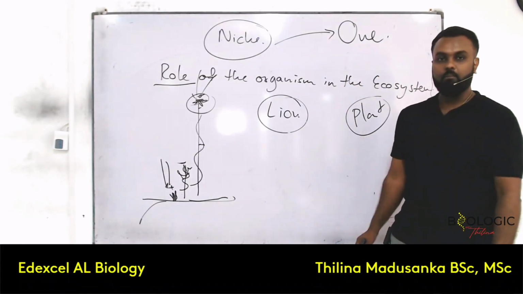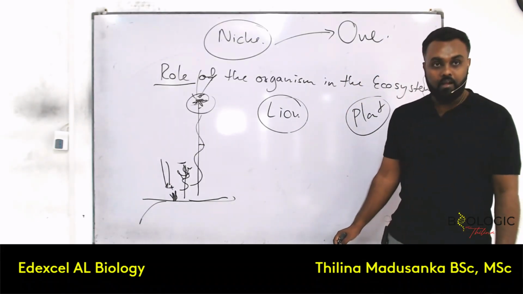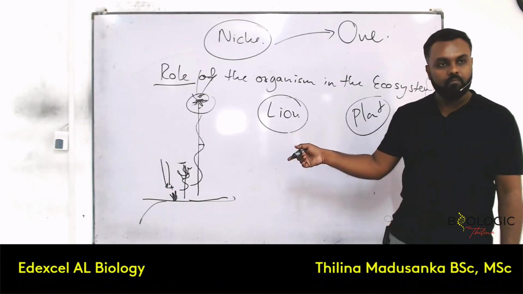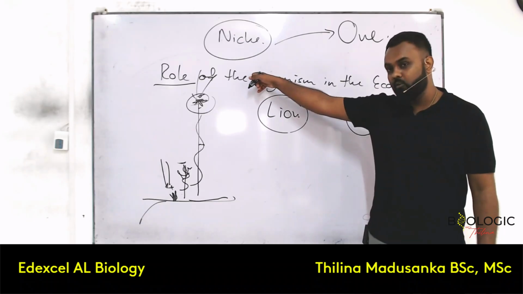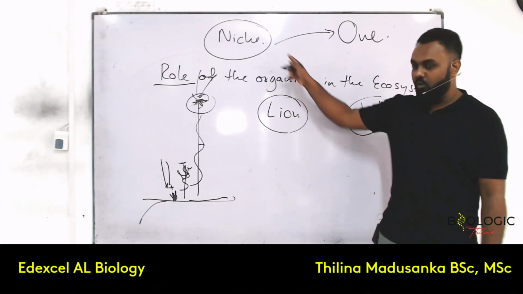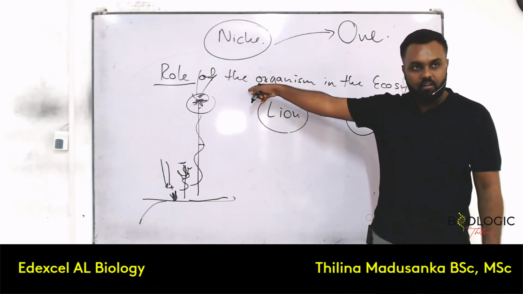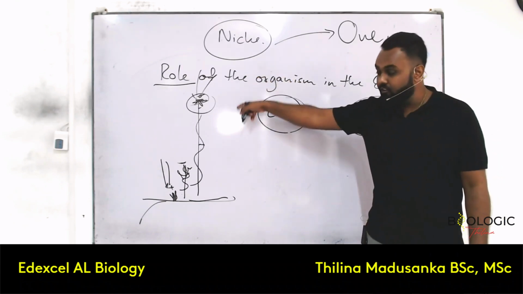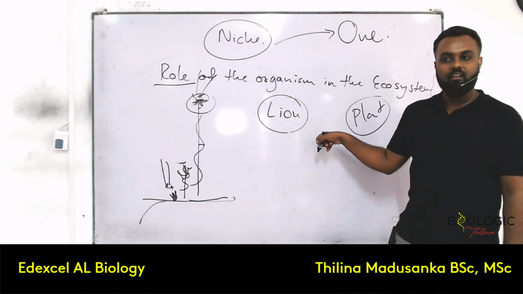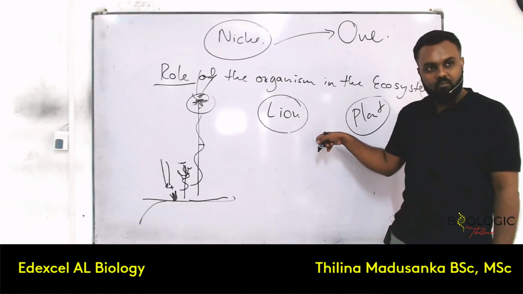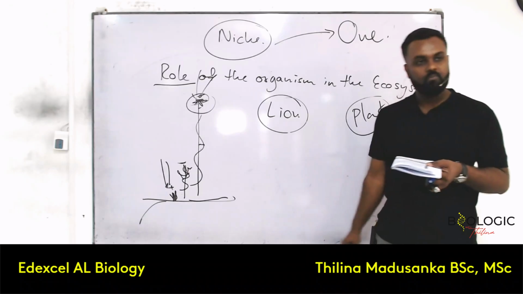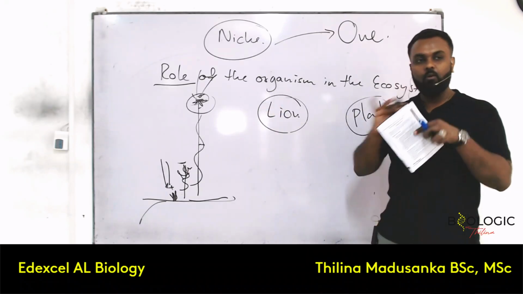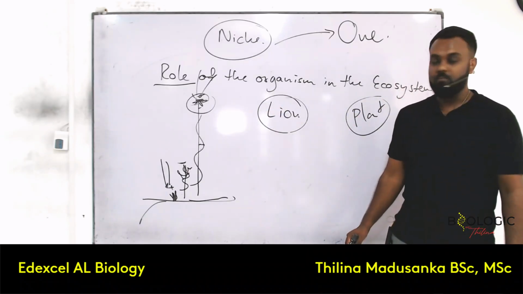Another very good example, you know the hyena, right? Hyenas are also predators. Hyenas and leopards are all predators, but hyenas and tigers can live together. Why? The tiger goes and hunts the deer or something, and he's not eating everything. The leftover is eaten by the hyena. So see, same niche, but not in exactly the same way. So there are levels of niche, and they represent each level. Everything is nicely balanced there. So remember that one, okay?